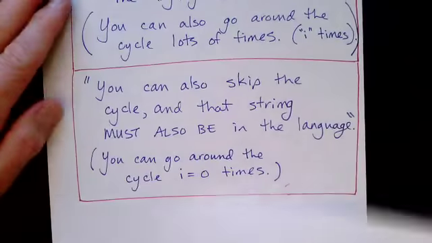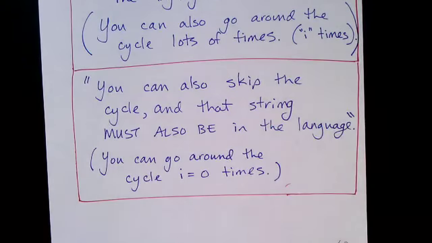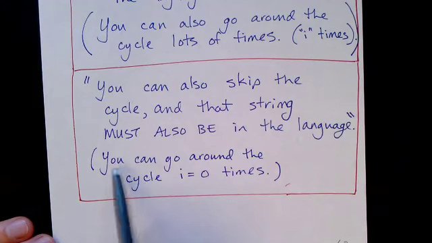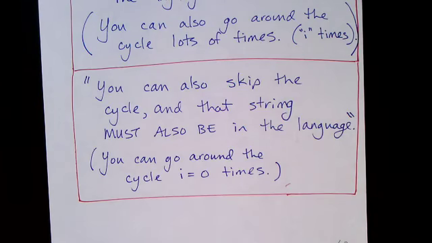And we should also note that there's another case. You can also skip the cycle altogether, and that string must also be in the language. So another way to say this is we can go around the cycle 0 times. So I can be 0, 1, or something larger. We can go around the cycle multiple times.